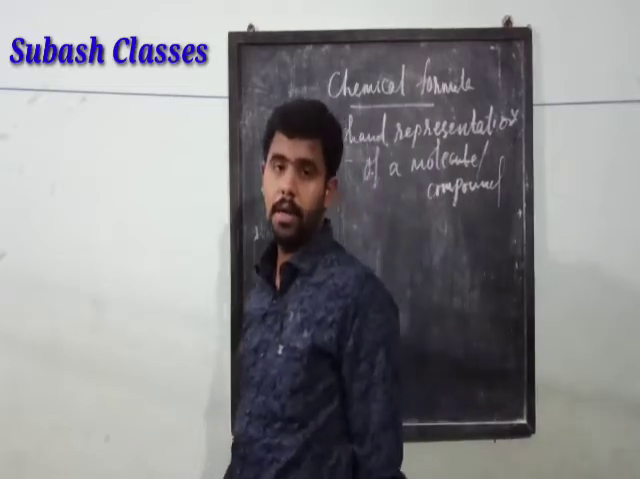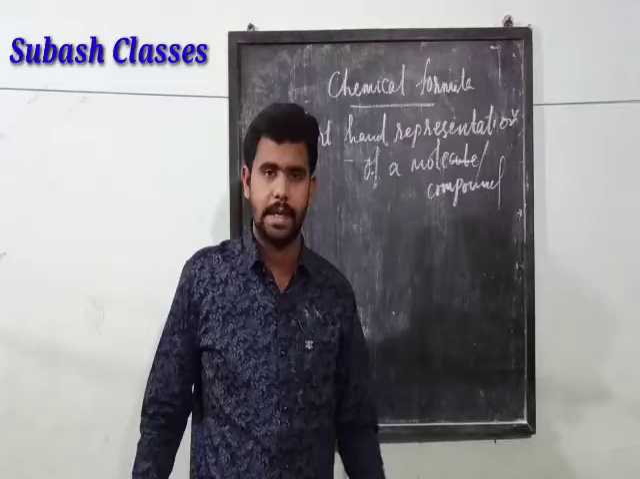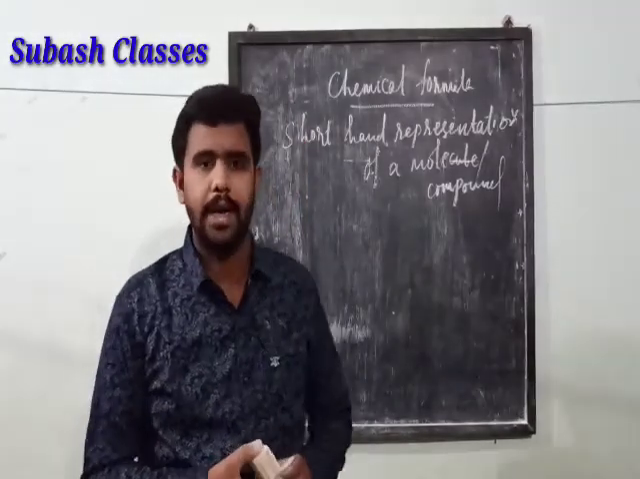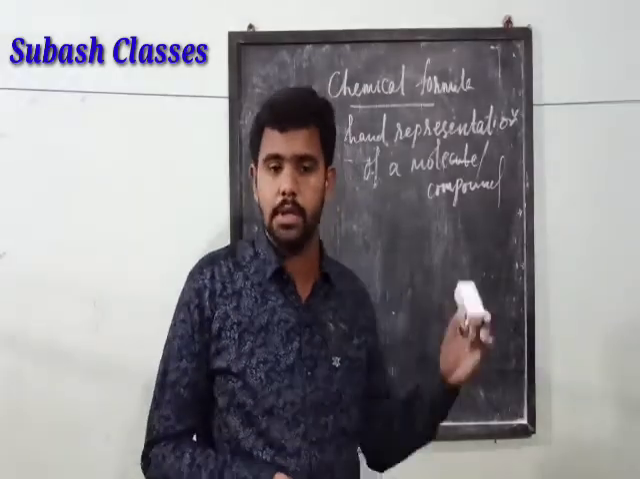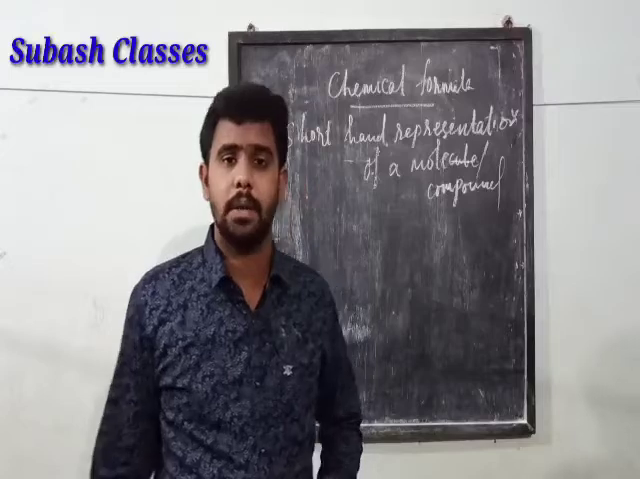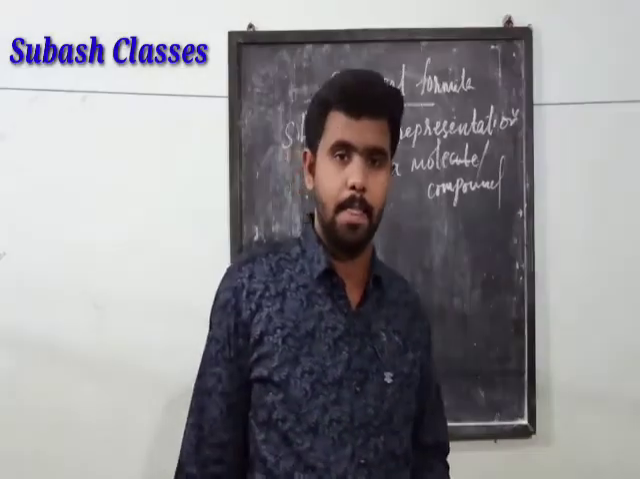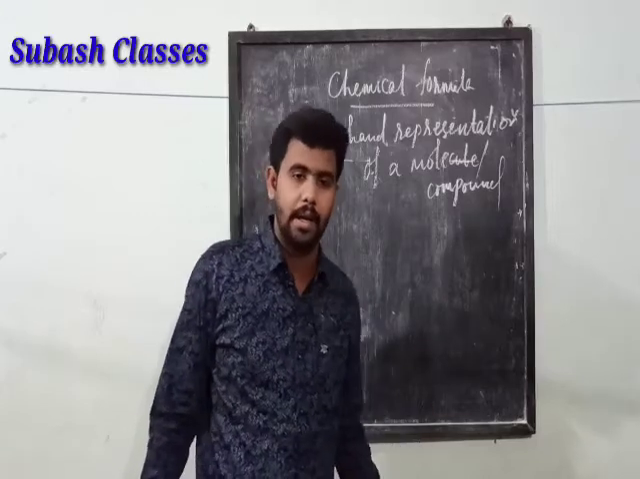A chemical formula signifies the name of the compound. Second, the number and the kind of atoms present in the compound. It also gives us the ratio in which the atoms are combining with each other. It also tells us about the molecular mass of the compound. So 3 or 4 things that we can use here.